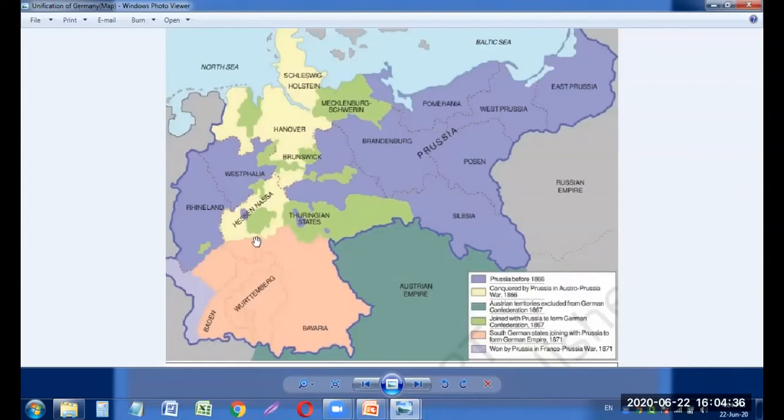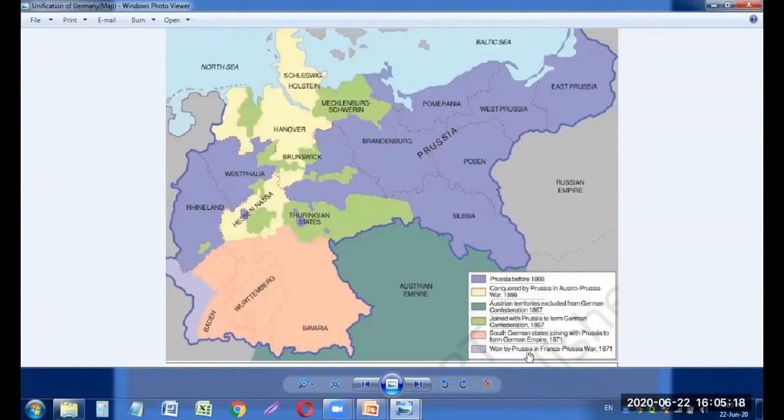Hanover is there, and Hessen, Nassau, and Schleswig-Holstein. These show Austrian territories excluded from the German Confederation in 1867, this one, the Austrian Empire. Next, you can see what joined with Prussia to form the German Confederation: the Thuringian states, even Mecklenburg-Schwerin. And the South German states joined with Prussia to form the German Empire in 1871, this one, Bavaria and Baden.